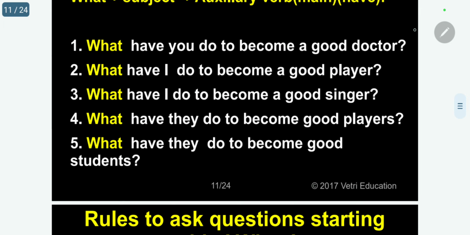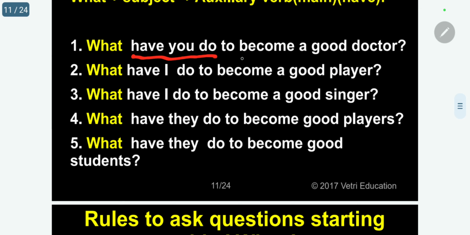Whenever have, I told you already, only for plural you have to use. In the case of nouns, plural we have to use. And in the case of personal pronouns, for I, we, and they, we have to use have. For the third person singular, he, she, it, we should not use have, we have to use has. You should be very careful. Kindly follow. What have you do? So with you, automatically have.